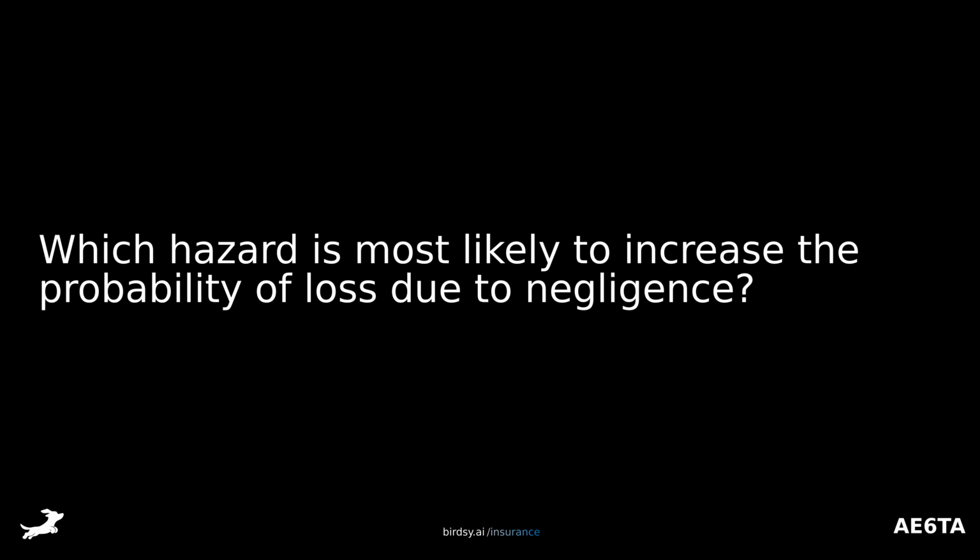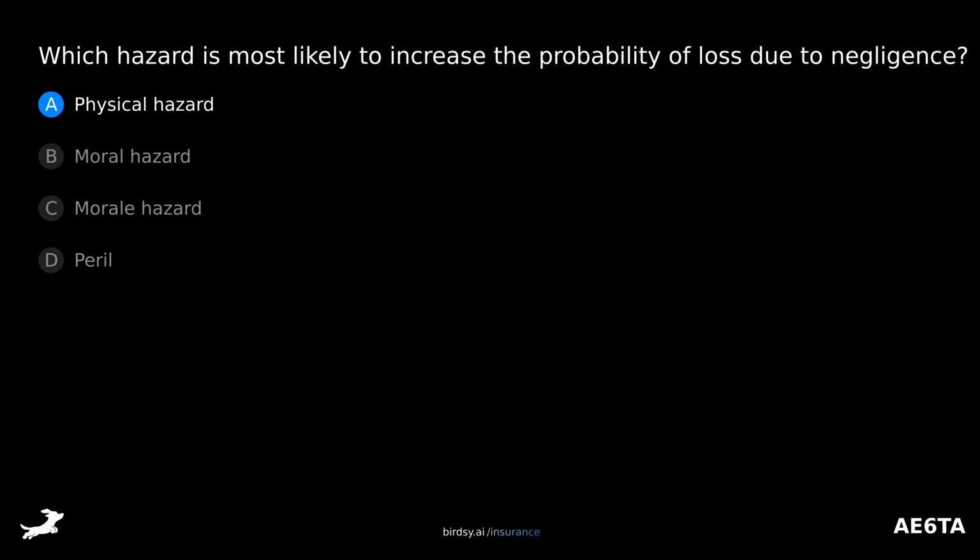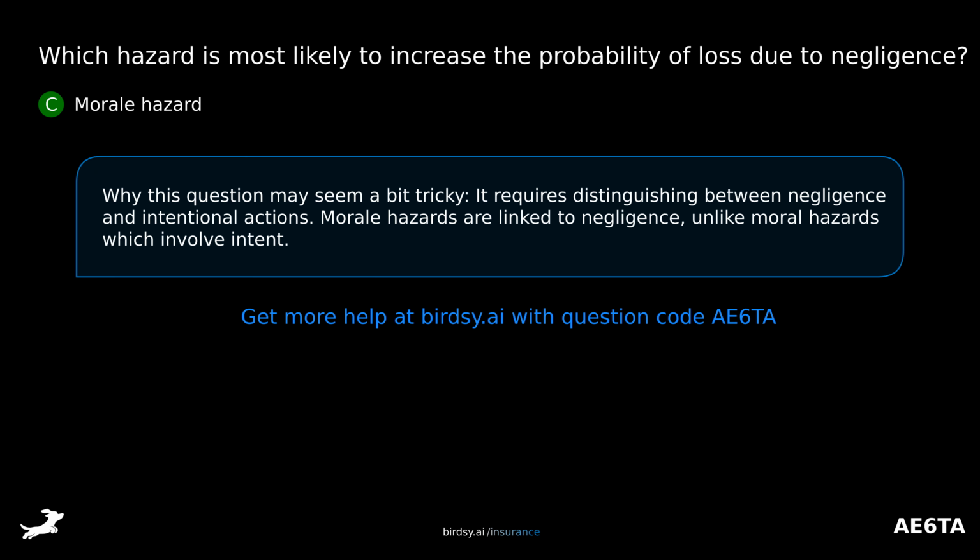Which hazard is most likely to increase the probability of loss due to negligence? Is it A, physical hazard? B, moral hazard? C, morale hazard? Or D, peril? The answer is C, morale hazard. This question may seem a bit tricky, as it requires distinguishing between negligence and intentional actions. Morale hazards are linked to negligence, unlike moral hazards, which involve intent.